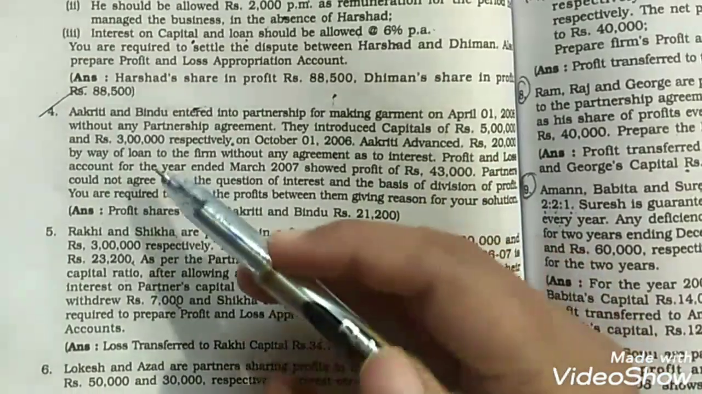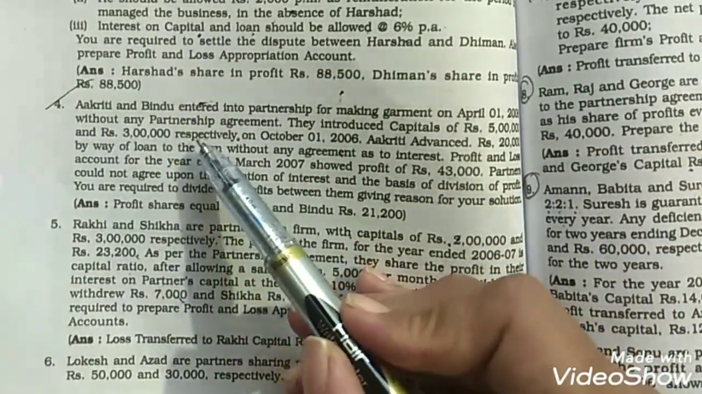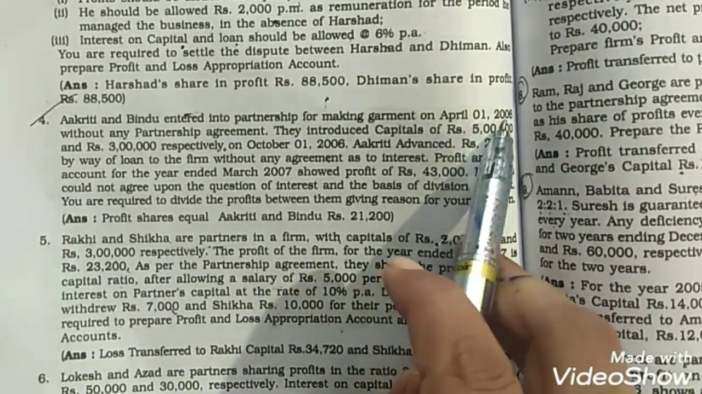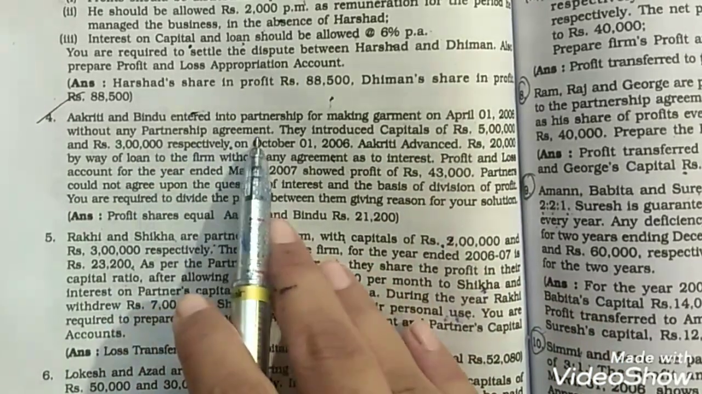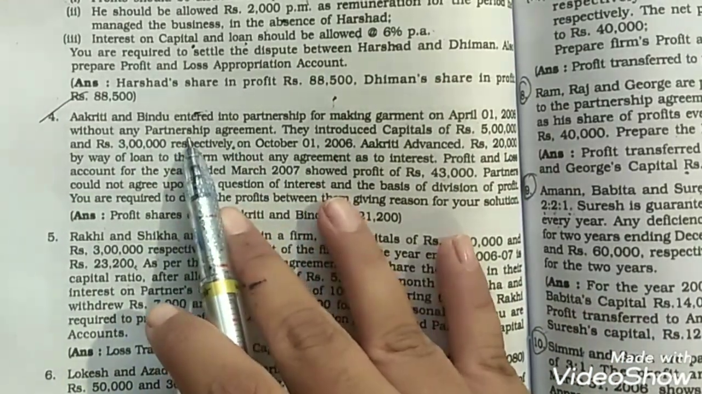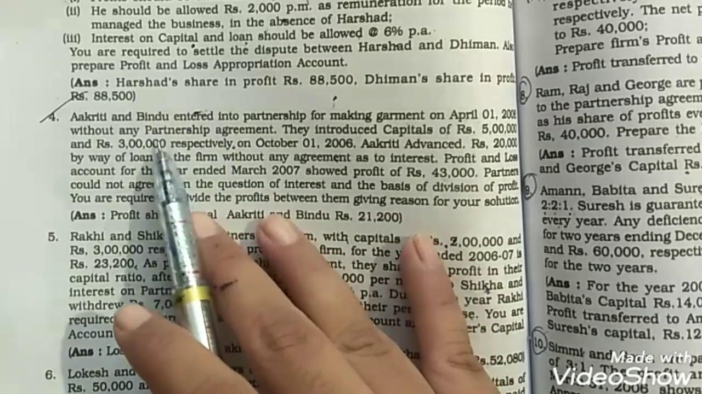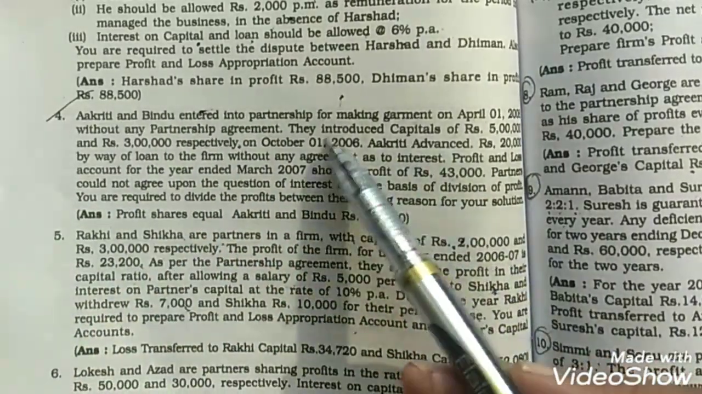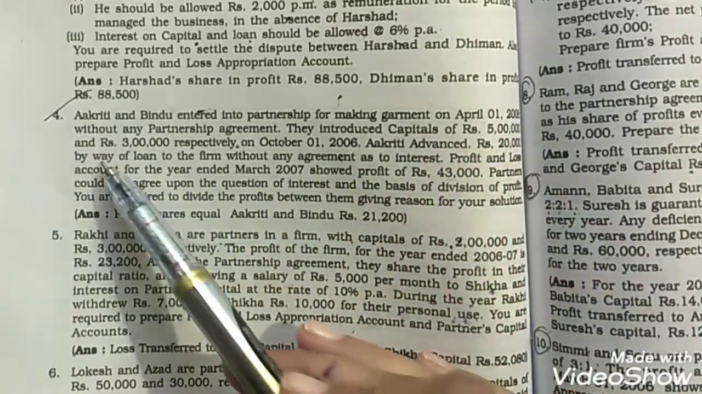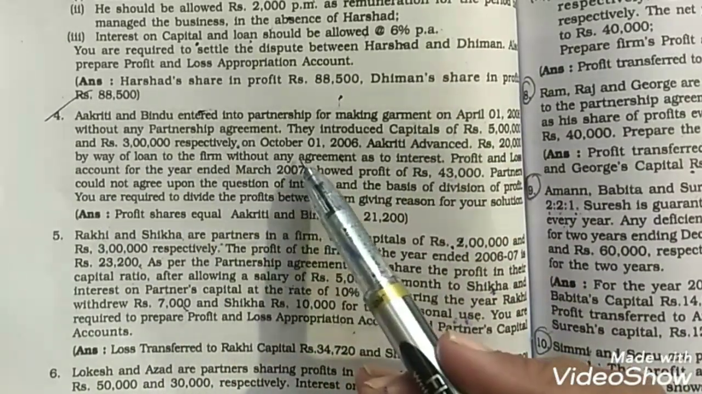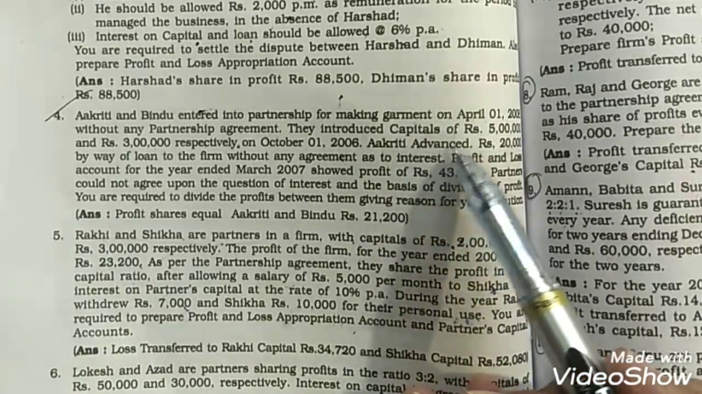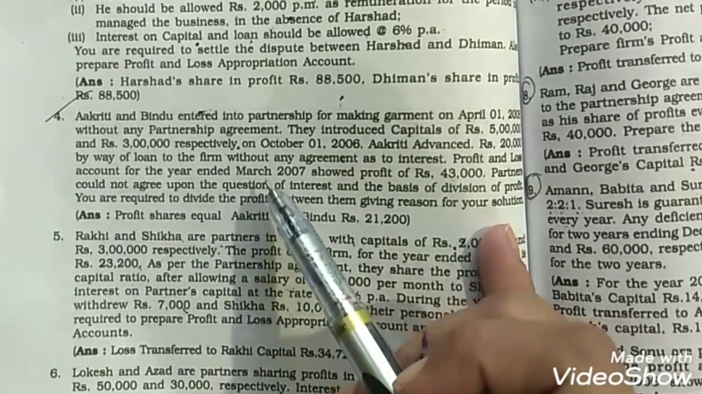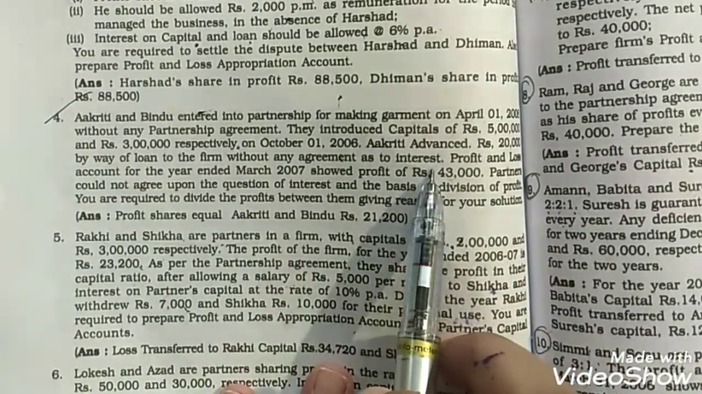So the question is: Akriti and Bindu entered into partnership for making garments on April 1, 2006 without any partnership agreement. So here in this question also, the partnership agreement or partnership deed is silent, it means it's absent. They introduced capitals of rupees 5 lakh and 3 lakh respectively. On October 1, 2006, Akriti advanced rupees 20,000 by way of loan to the firm without any agreement as to interest.